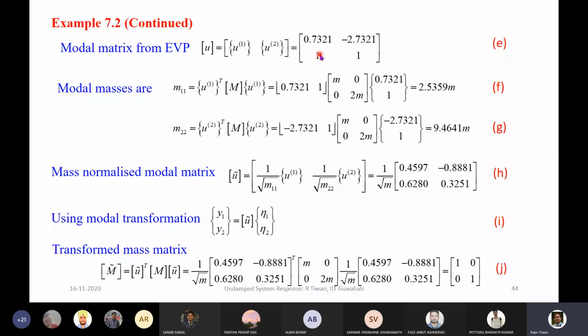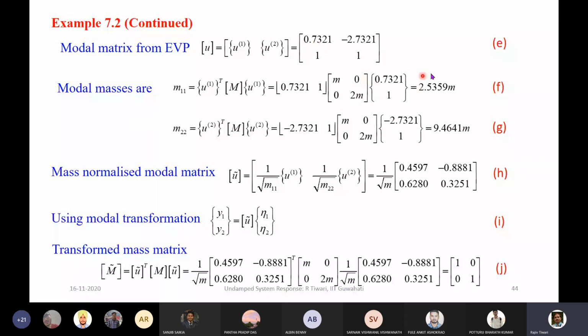Now with the modal matrix, if we take the first column and multiply it with the mass matrix, and pre-multiply by the transpose of that column, we will get the so-called modal mass. You can see this is the transpose, this is the mass matrix, and this is the first column.